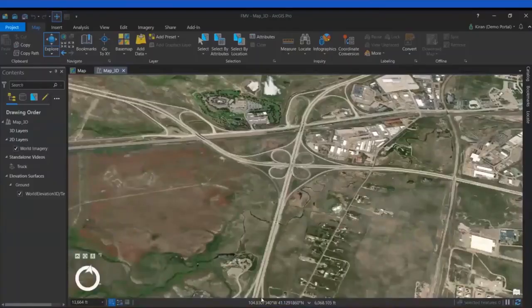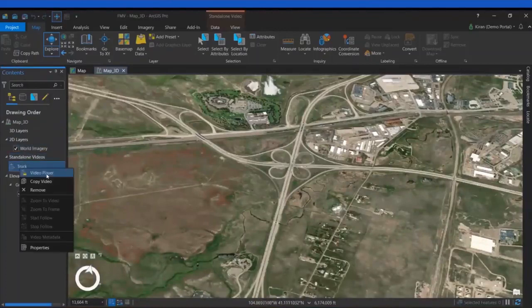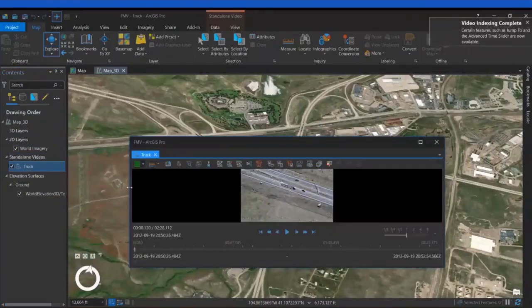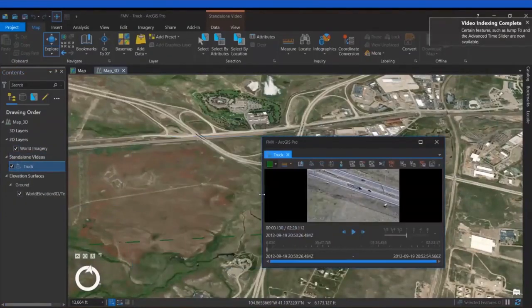You can see my ArcGIS Pro screen. Let me open one small video here. This video is related to the military. The full motion video player has been upgraded with new tools and capabilities.